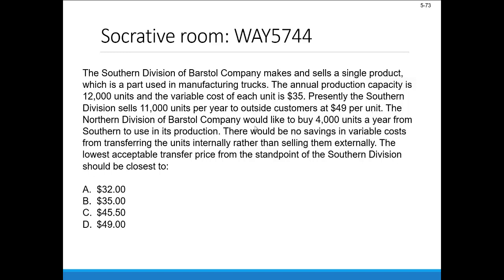The Northern Division would like to buy 4,000 units a year from Southern to use in its production. There'd be no savings in variable costs from transferring internally rather than selling externally. The lowest acceptable transfer price from the standpoint of the Southern Division should be closest to which of these four numbers? So pause the video here, work through that, and then come back when you're ready for a solution.